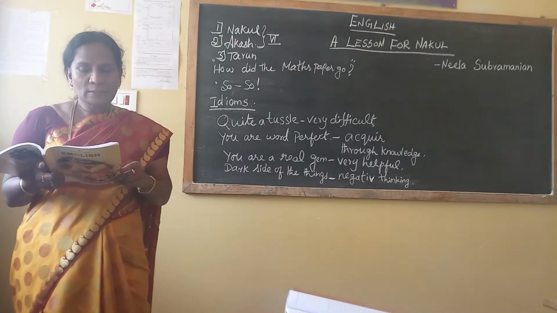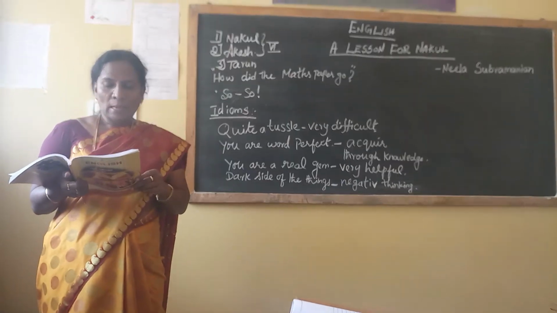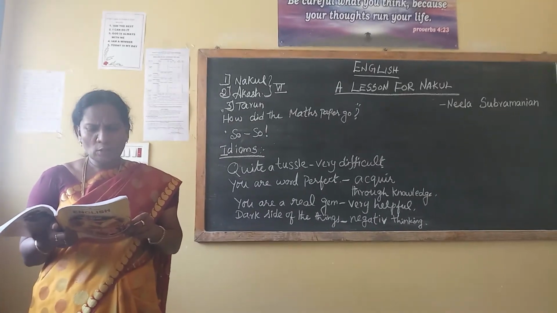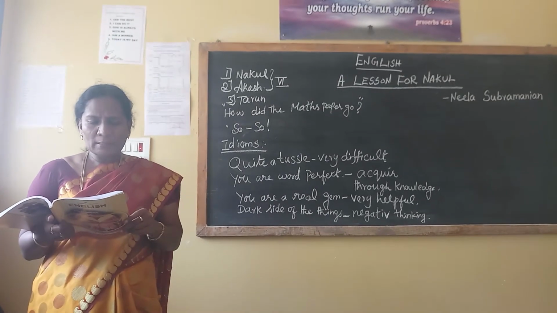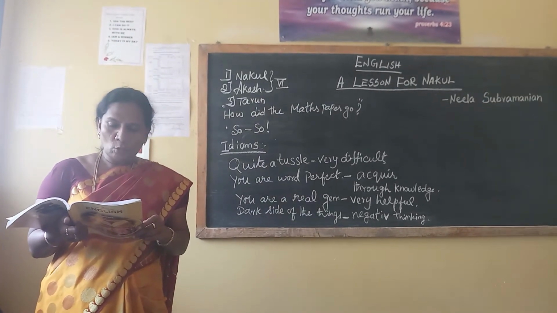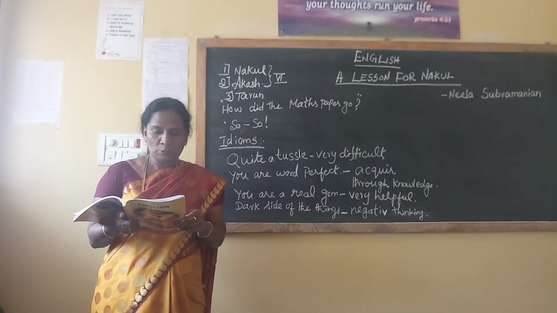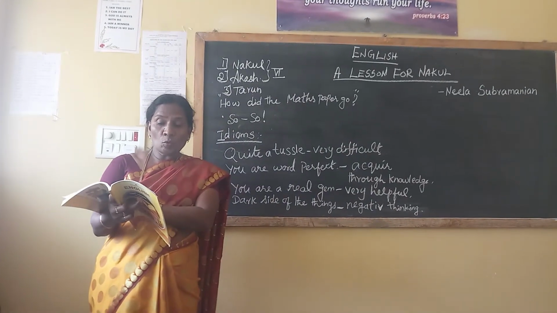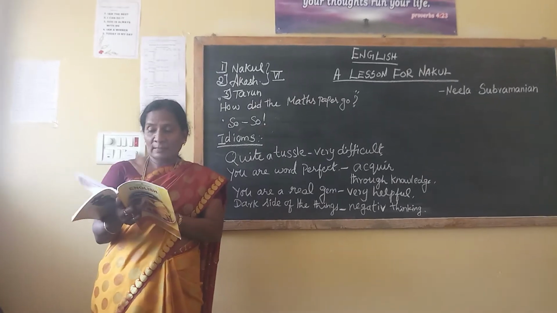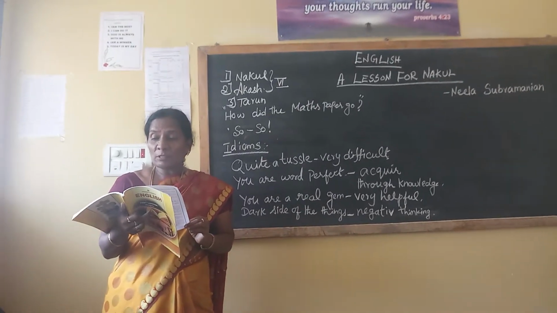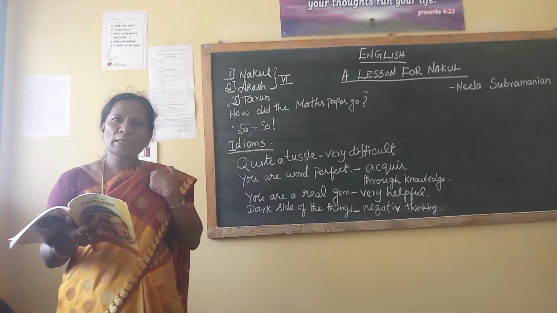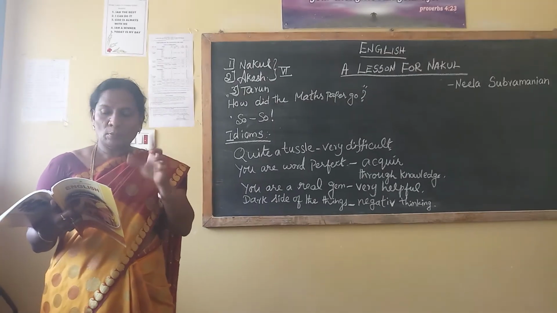"What is the mistake?" asked Akash. "I'm sure I have forgotten something. Really, I know that I forgot something. I think I have either not written my name or my roll number on the maths answer script," Nakul mumbled dejectedly. I already told you the meaning of dejectedly, right? Dejectedly means looking depressed. Maybe I wrote my name in that one. I didn't write my name. I didn't write my roll number.